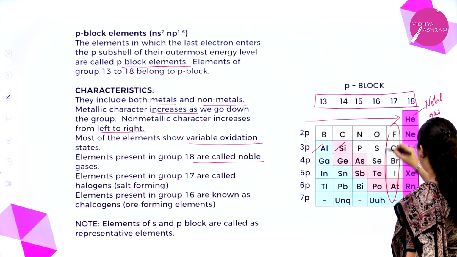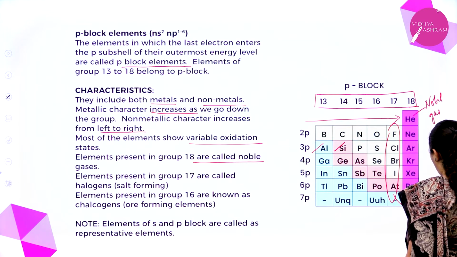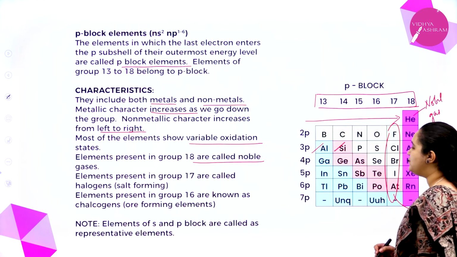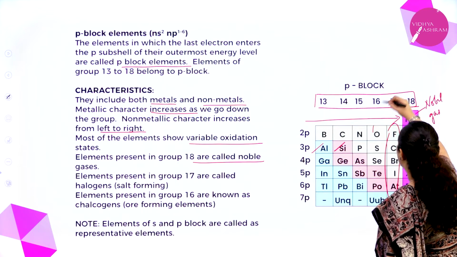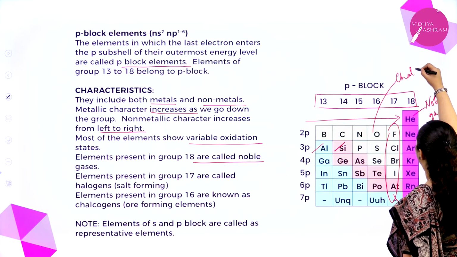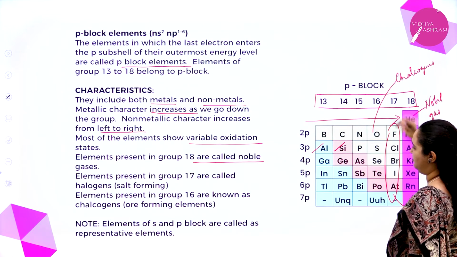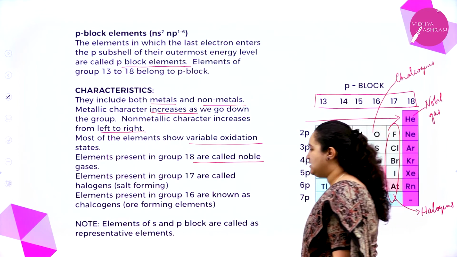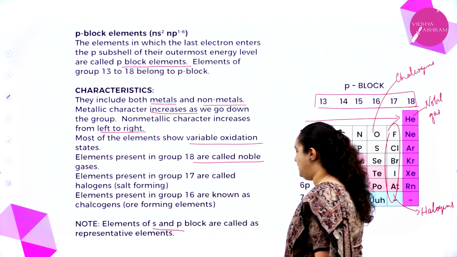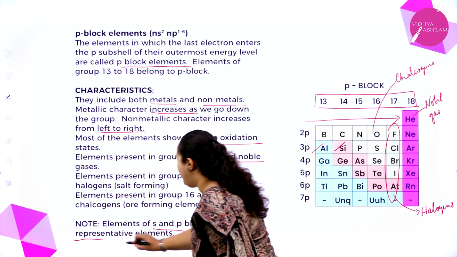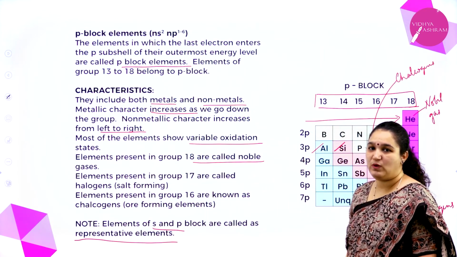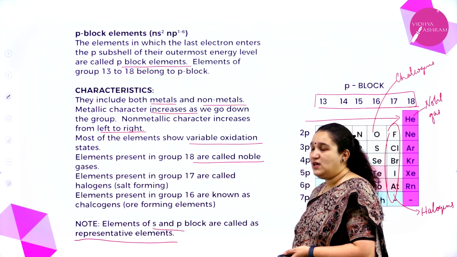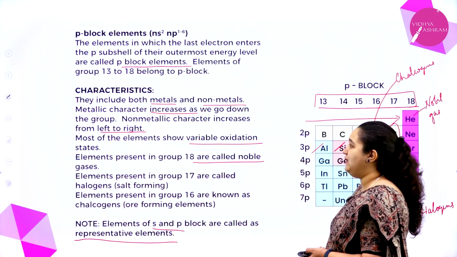This group we call halogens, and group 16 is known as chalcogens. We also have one more term: the s and p block elements are also called representative elements. I hope you have understood about p block elements.